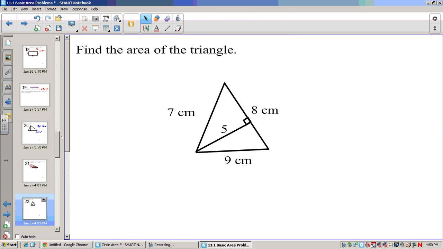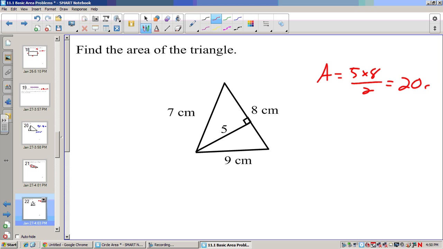Now if I want to find the area of this triangle, my height would be 5, that's perpendicular with 8, so my area would be 5 times 8 divided by 2, or that would be 20 centimeters squared.